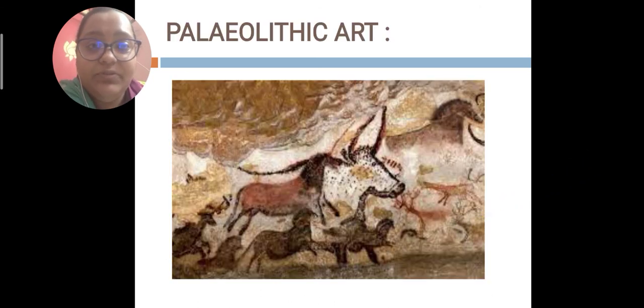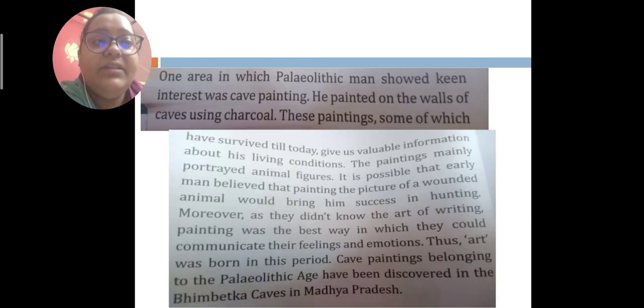Next we come to Paleolithic art. Man showed interest not only in making tools, hunting and gathering, making clothes, or using fire, but also started painting on the walls.